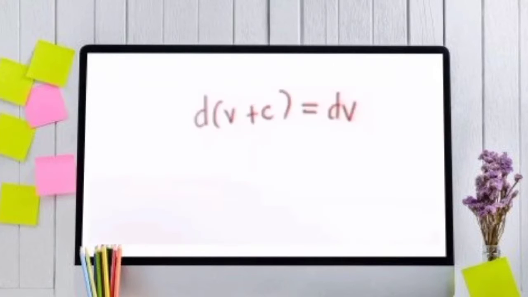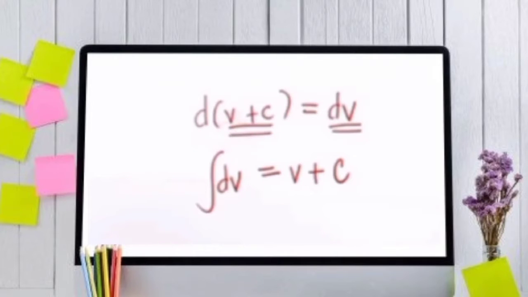Now, since in integral calculus we are doing the antidifferentiation, meaning we are going to do the reverse, property number 1 would be like this. Integral of dv equals v plus the arbitrary constant c. So we can see here that the integral of this is just itself.